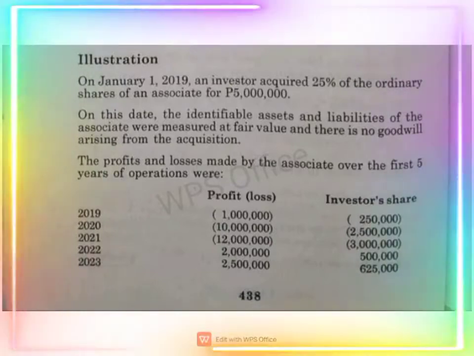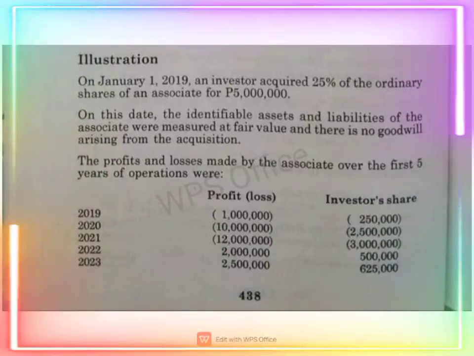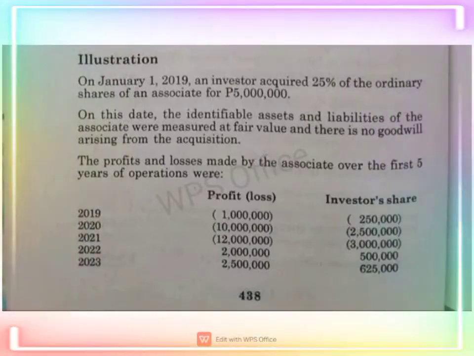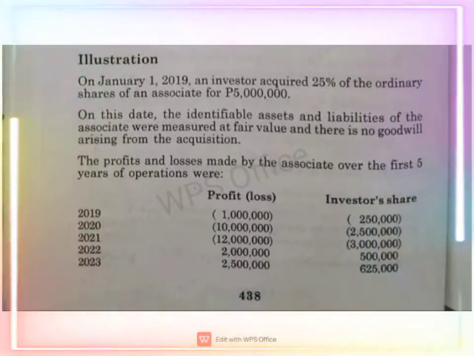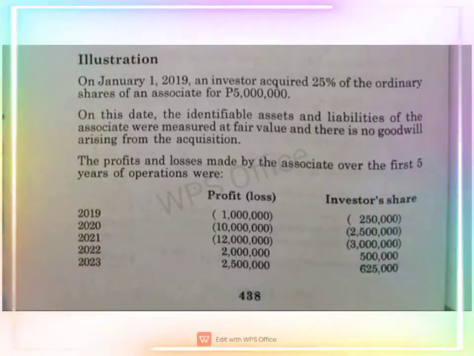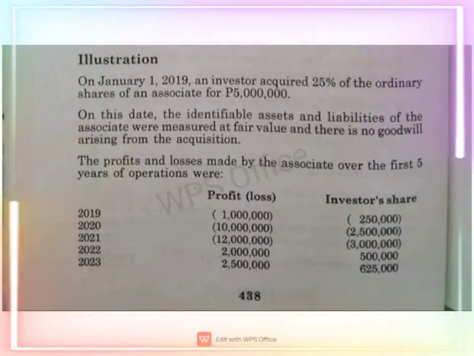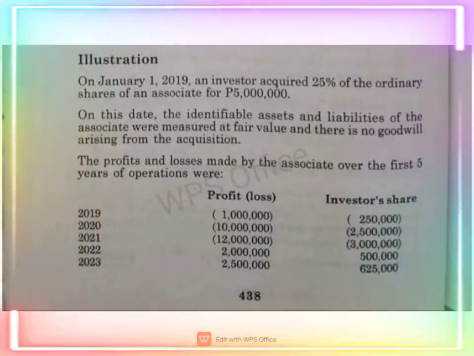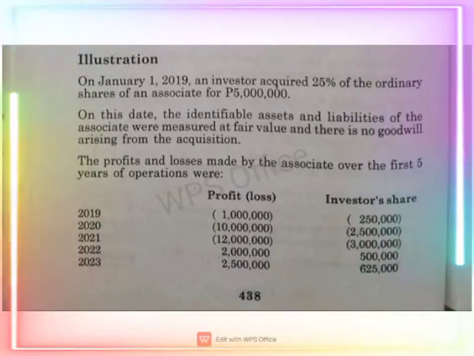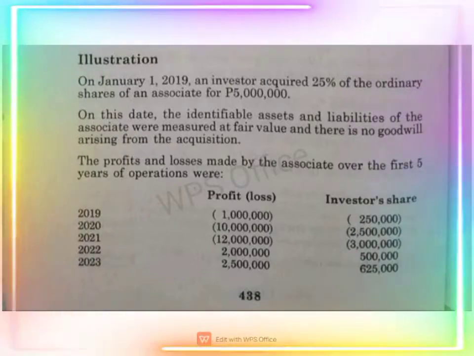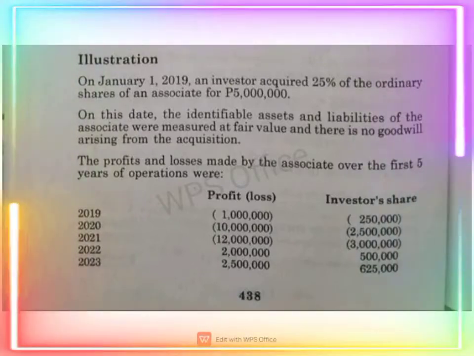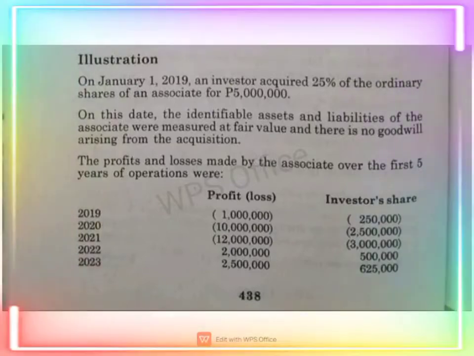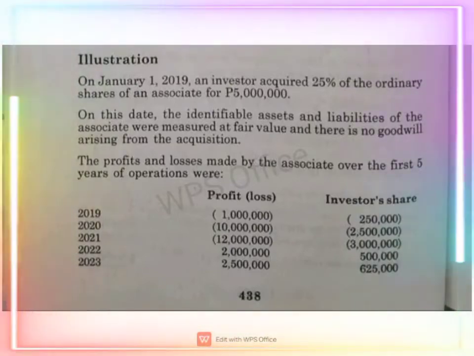Then, in the second year, another share in loss of 2,500,000. So, meaning, at the end of the second year, your investment balance is only 2,250,000. Then, sadly, during the third year, you have a share in loss of 3 million. So, right, your investment balance is 2,250,000 only, but your share in loss is 3 million, which is much higher than your investment balance. To offset your profit of 500,000.